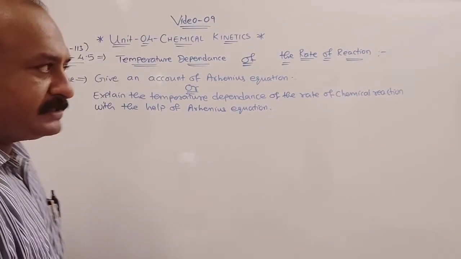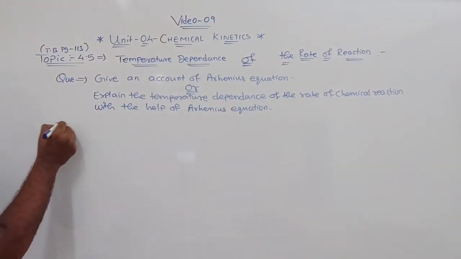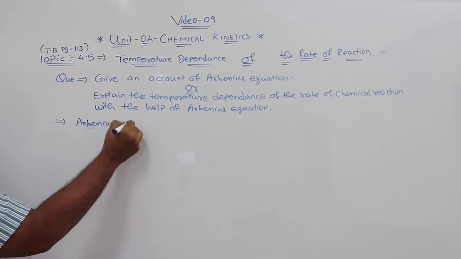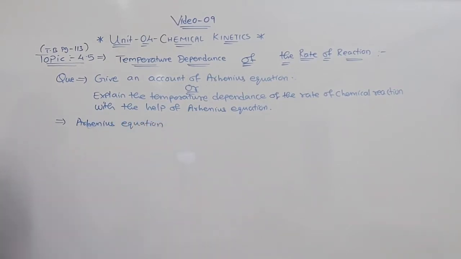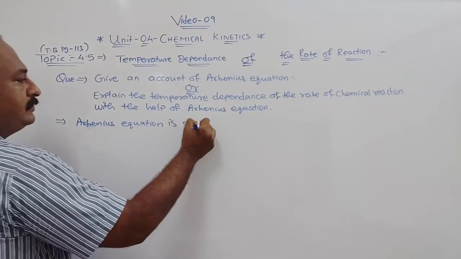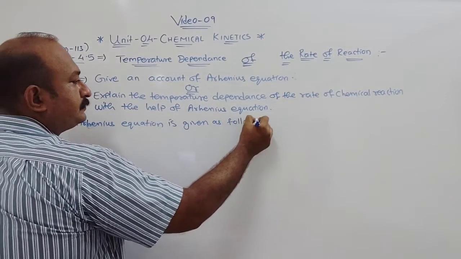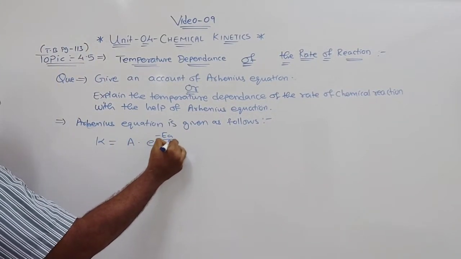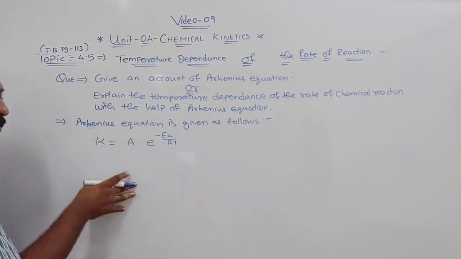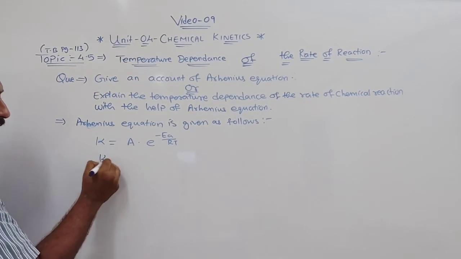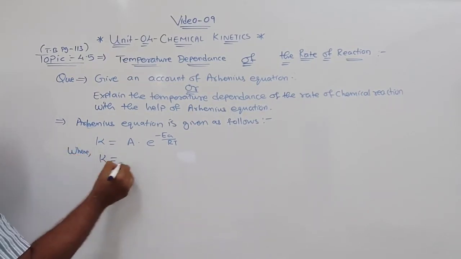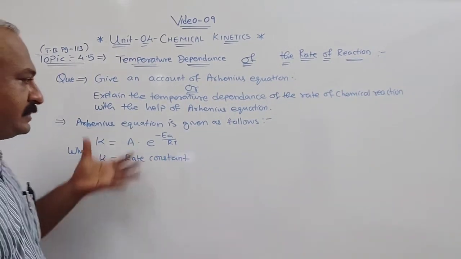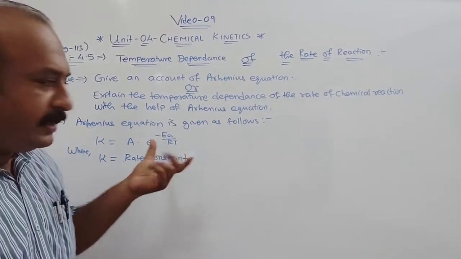Now, we know what the Arrhenius equation is, we have studied that. The Arrhenius equation is given as follows: k is equal to A into e raised to minus Ea by RT. Whenever you derive the relation for this, you need to explain all these terms. Where k is the rate constant. This equation was proposed by Arrhenius, a Swedish chemist.